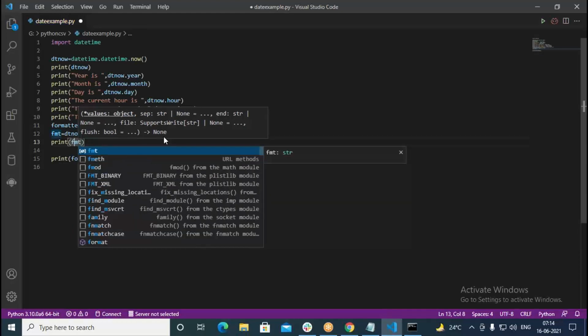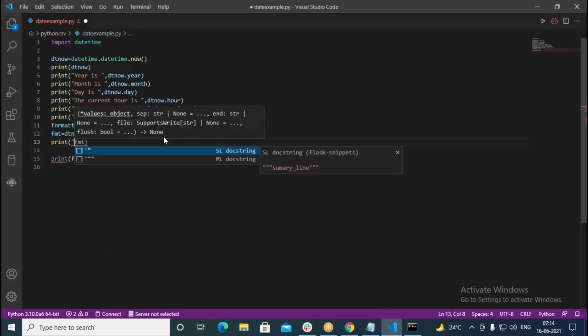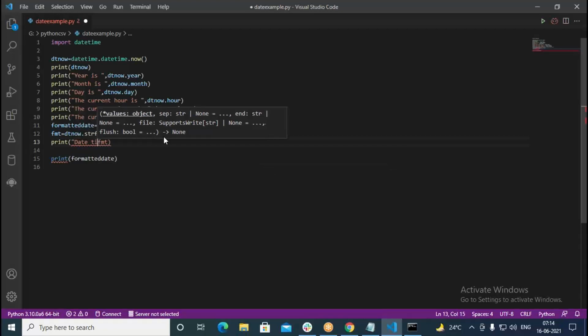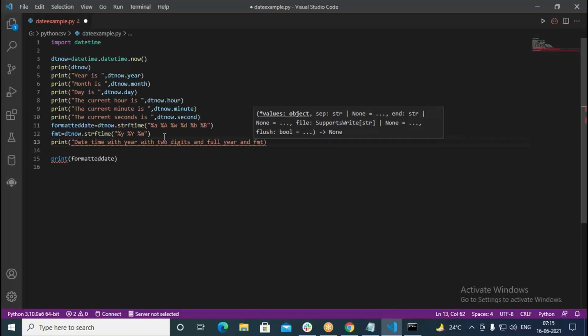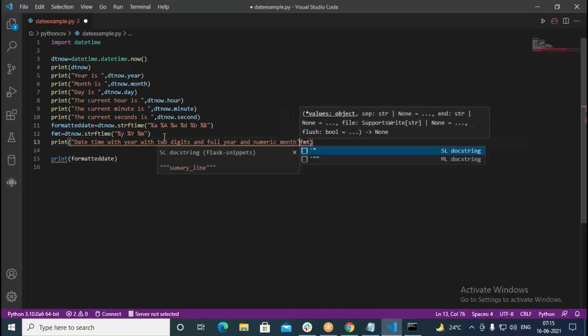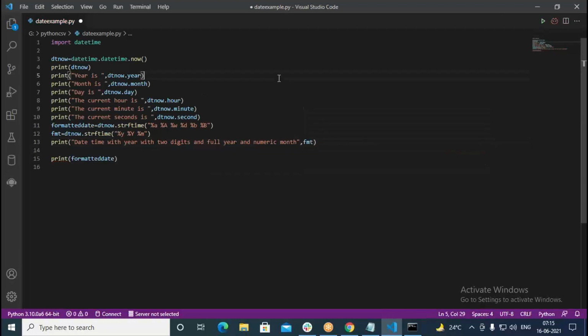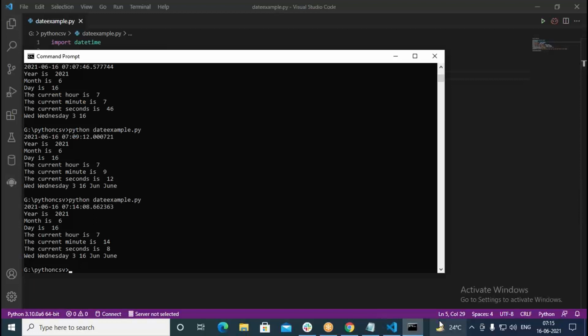But before that I write like this, date time with year with 2 digits, and full year, and numeric month. Okay, so like this it should be printing for us. Now when we run, this is going to print that particular thing.